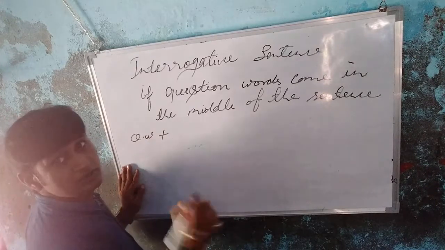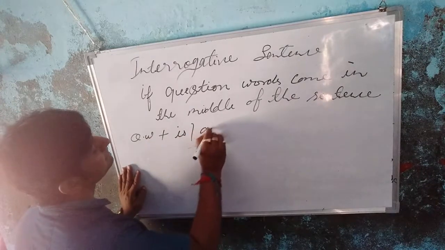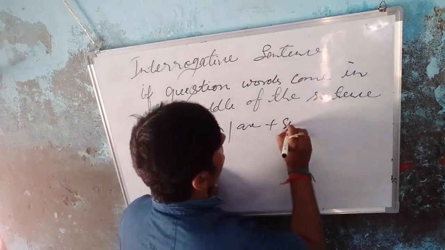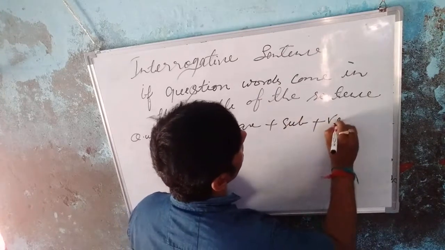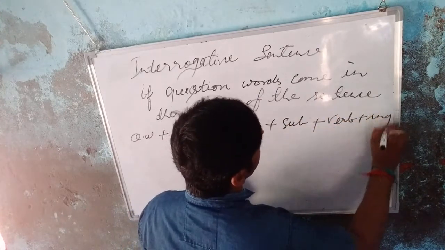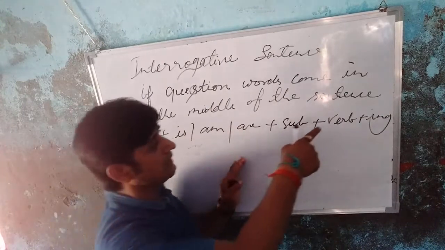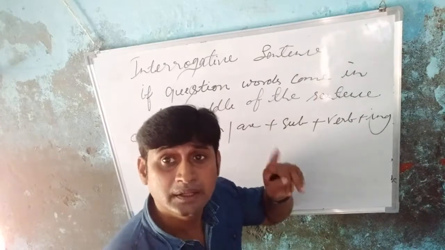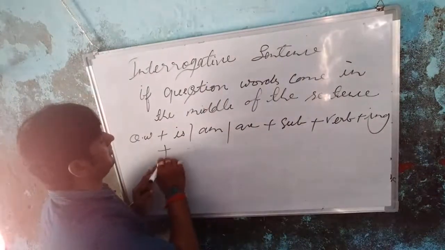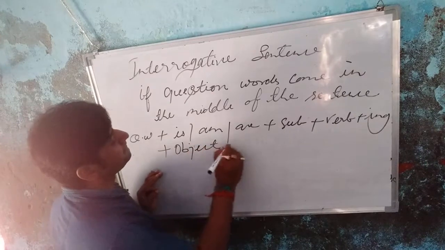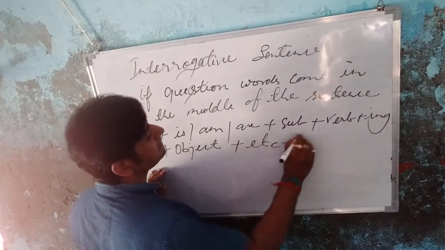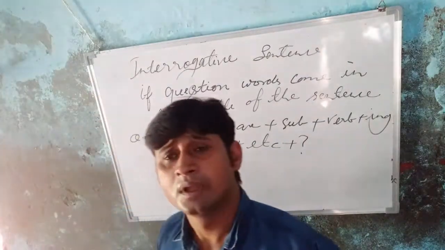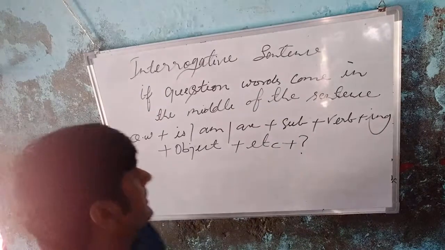Then according to the subject, you will write is, am, are, plus subject plus verb plus ing. Always remember, students, we always use ing with the verb in present continuous tense. Okay, students? Plus object plus etc plus question mark. Okay, students? Now I am going to give you some examples.